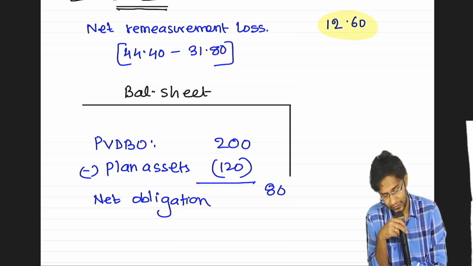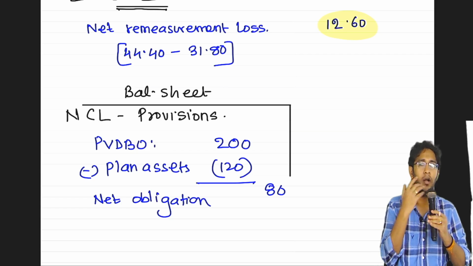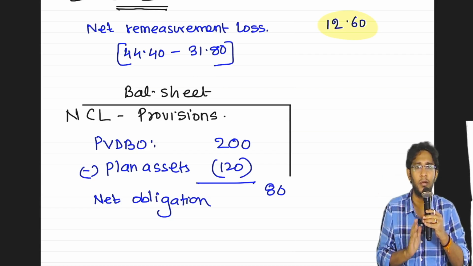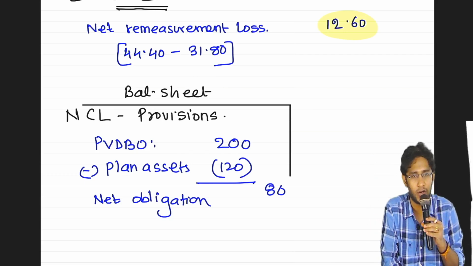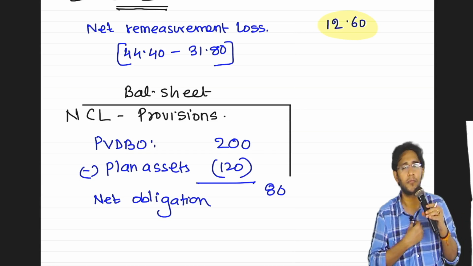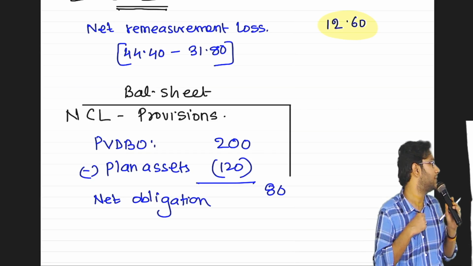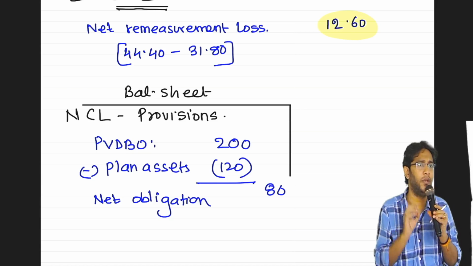Under what heading, sir? Non-current liability. Long-term employee benefit also is long-term only. Retirement benefit is anyway very long-term. It will be classified as a non-current liability. There is something that is payable immediately, within the accounting presentation. This is very popular.